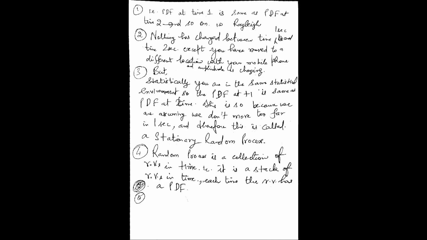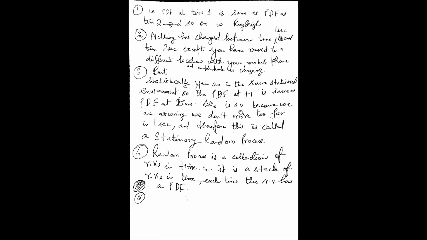Statistically, nothing has changed because the PDF of the signal amplitudes at time 1 second, 2 second, 3 second, 4 second will remain the same. So what I want to say is that statistically you are in the same statistical environment, so that PDF at time 1 is same as PDF at time 2.